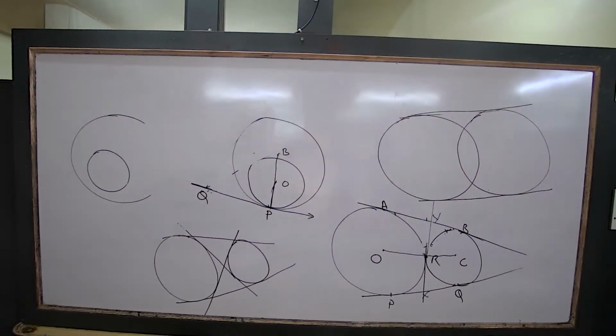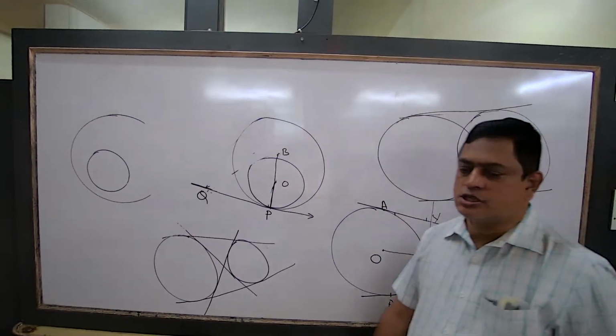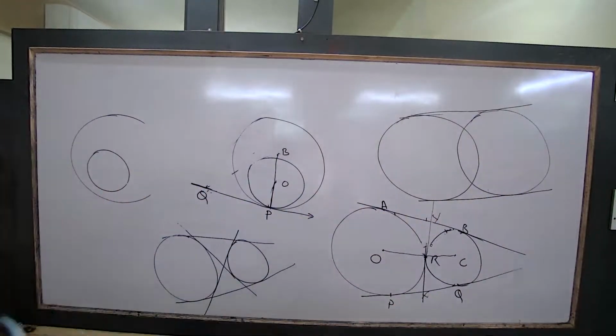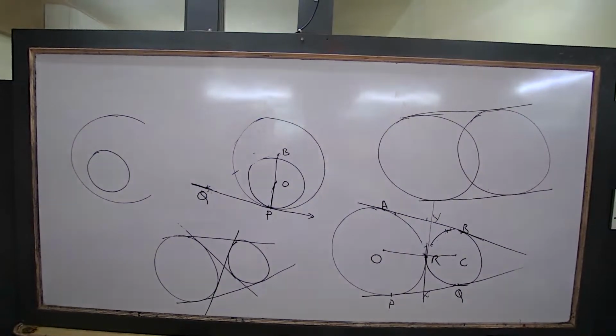When two circles touch externally, the distance between the centers is equal to the sum of radii. Distance between the centers, of the first circle and the second circle, is equal to what? Sum of the radii.